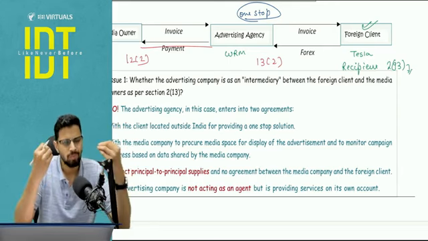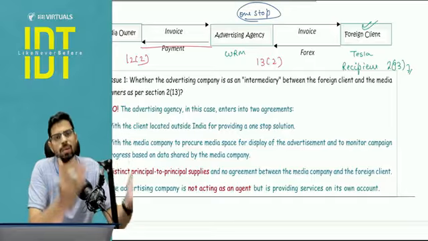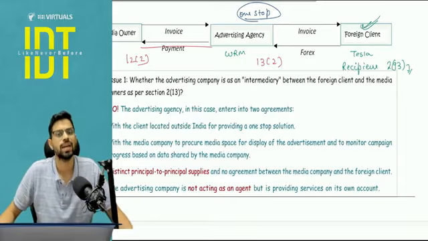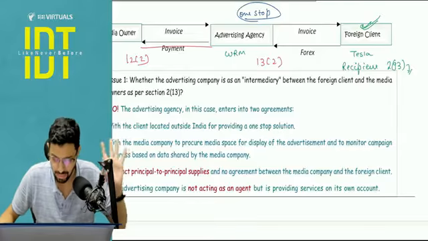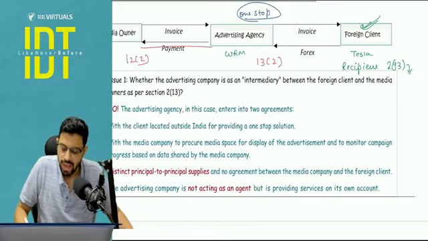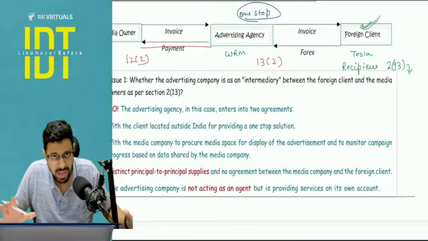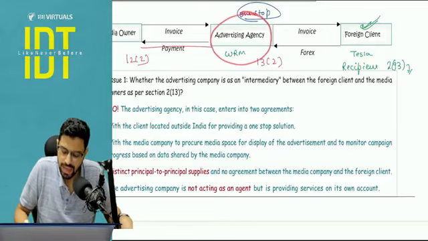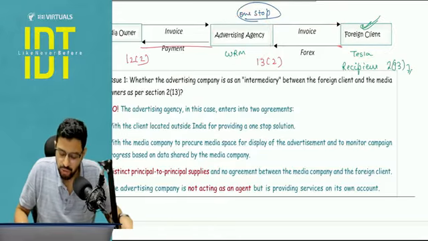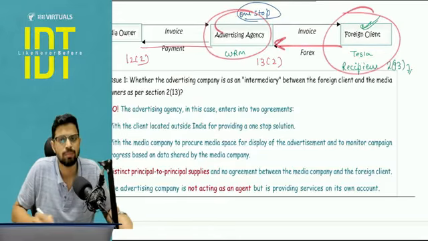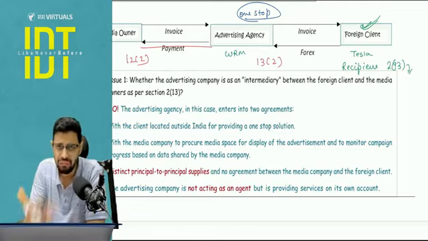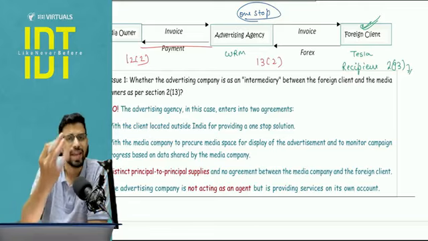But we know by basic GST law that recipient means the person who is liable to pay the consideration. So here foreign client, that is the Tesla company, is paying the consideration, hence it is my recipient. Now can this be an export of service? Possible, yes. If all the conditions are satisfied, that is supplier is in India, recipient is outside India, place of supply will be outside India 13.2, and forex is received, and obviously these are not establishment of distinct persons, then in that case, if all conditions are satisfied, very well, this can be categorized as an export of service.